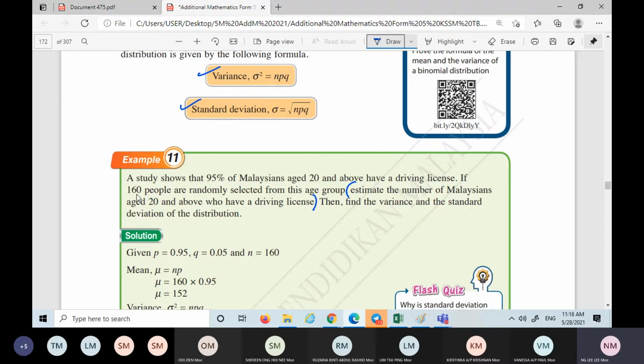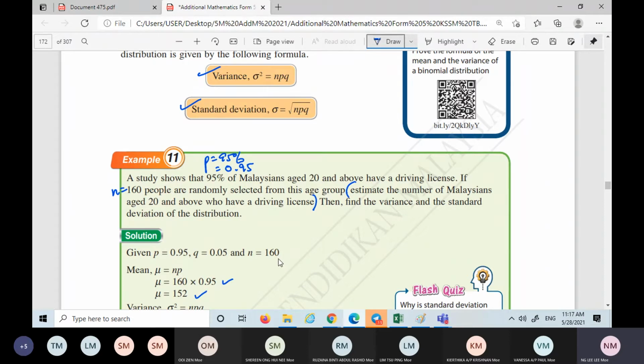The n is here, the number of trials, so it's 160 people. This is the n. p is the probability of success. Here they are asking who have a driving license, and those who have a driving license are 95%. So 95% is the p. Convert into decimal, 0.95. So you just get 0.95 times 160, and this is the answer.